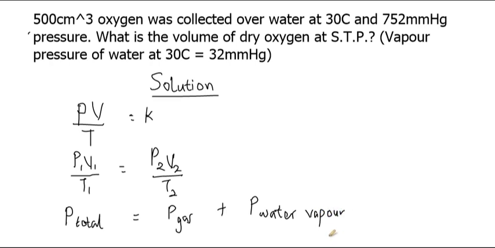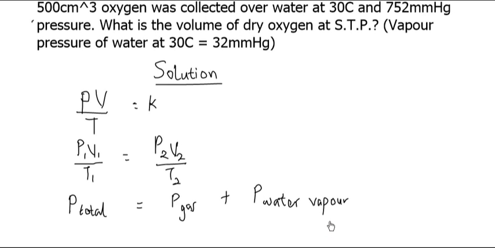This is just the first part of the question we'll have to deal with before applying the equation we'll be using. So now we have total pressure of gas equal to the pressure of the gas plus the pressure of the water vapor.